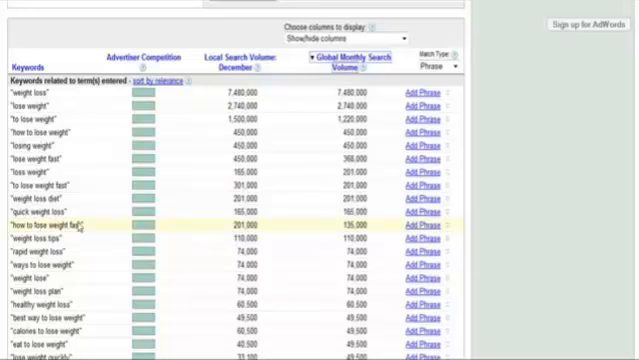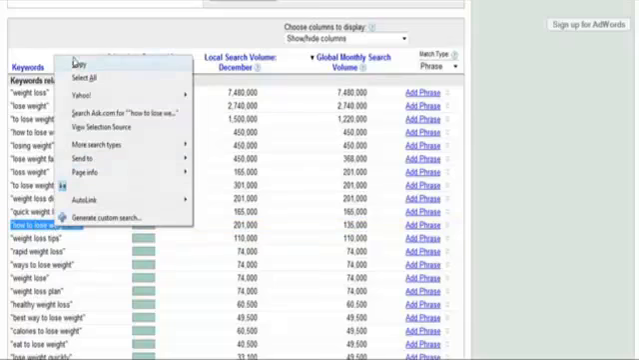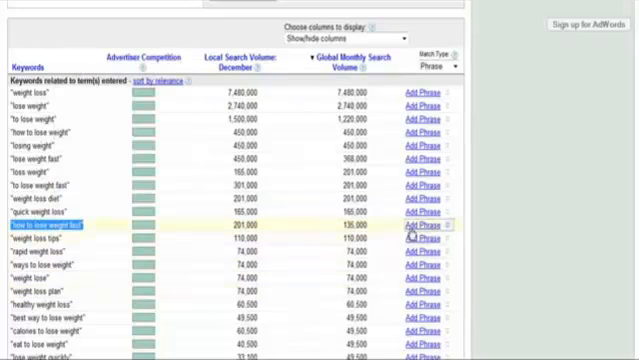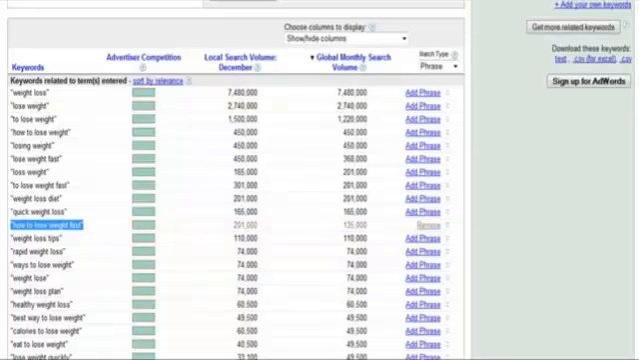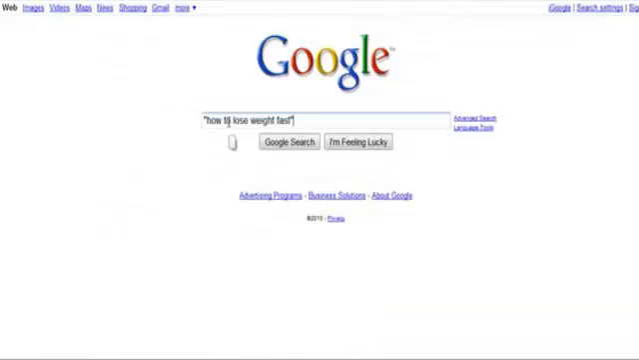So let's come up with a few potential keyword phrases that we could target. For example, how to lose weight fast might be a good one. So you could actually copy that phrase by right clicking it and choosing copy, and then also choosing add phrase over here. And then go on over to Google and keep it in quotes. I open up a new tab within Google, and I'm just going to do a search for that particular phrase right here.